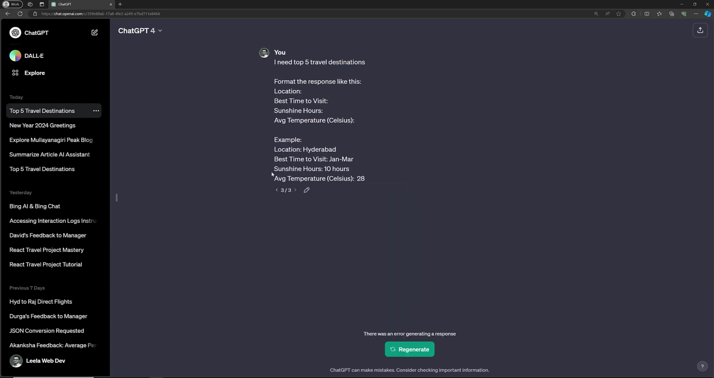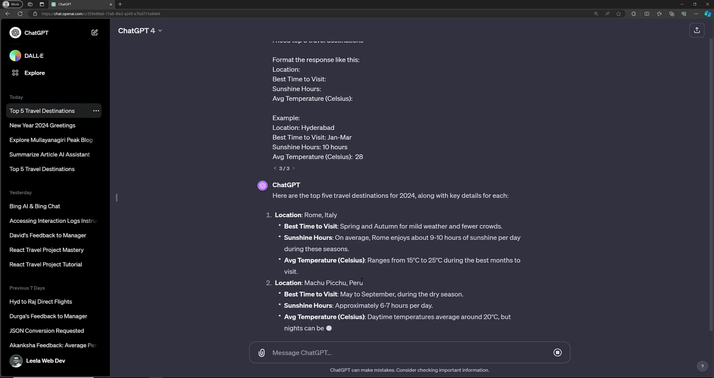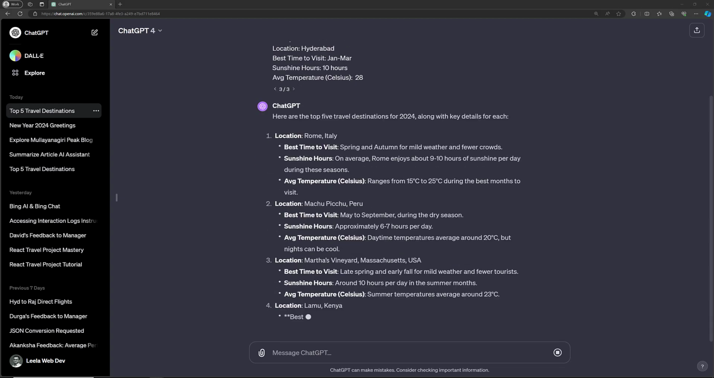Now let's see how it will show you. So I want to have it like this only, location Hyderabad. Let's see how it will give the response. It is trying to give location, best time to visit, and like this. It depends on how we can do it, and so we can enhance this one also.